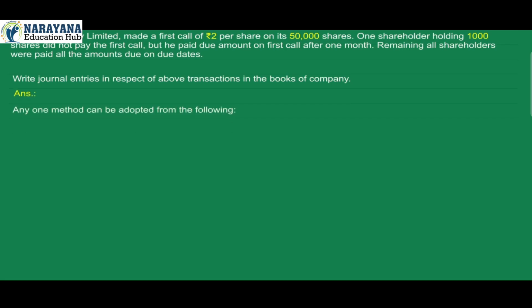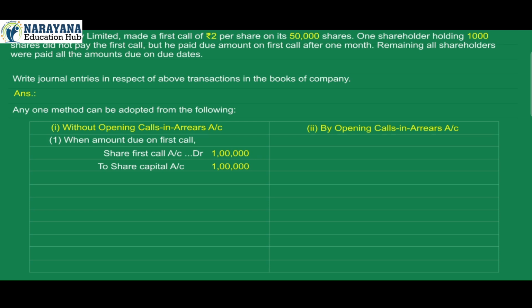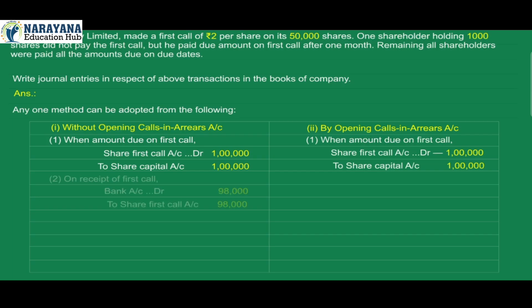Answer. Any one method can be adopted from the following. 1. Without opening calls in arrears account. 1. When amount due on first call, share first call account debit 1 lakh to share capital account credit 1 lakh. 2. On receipt of first call, bank account debit 98,000 to share first call account credit 98,000.